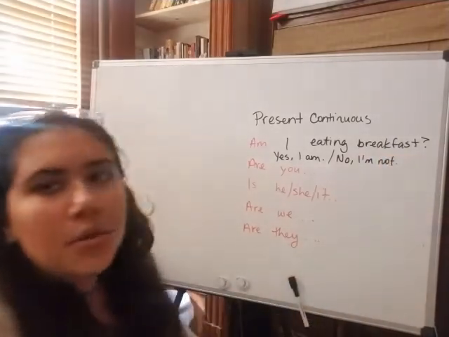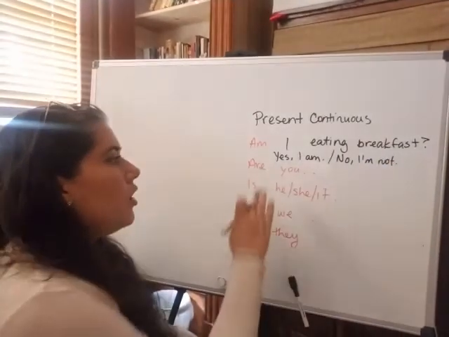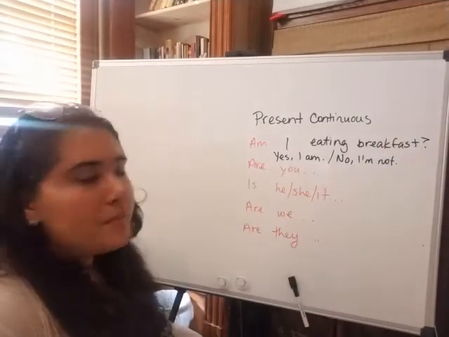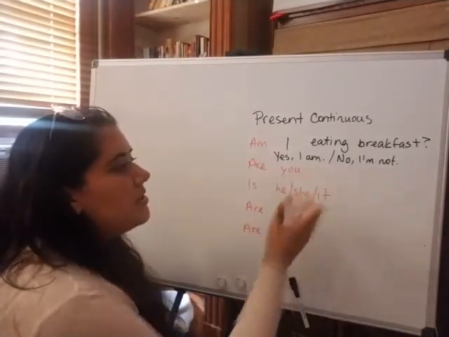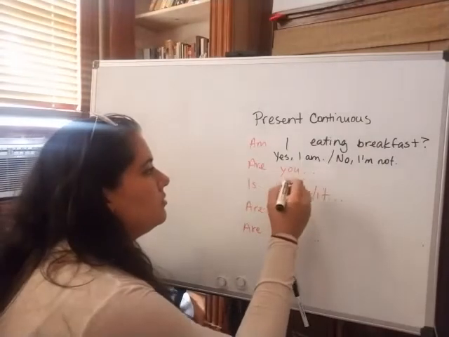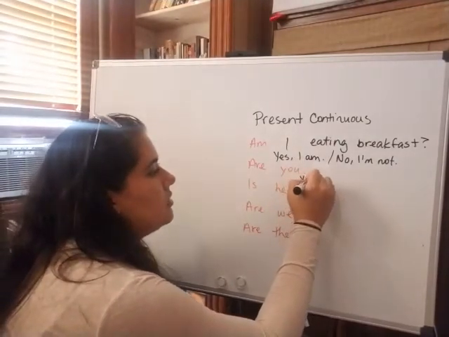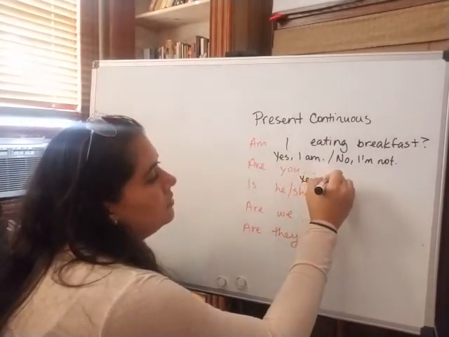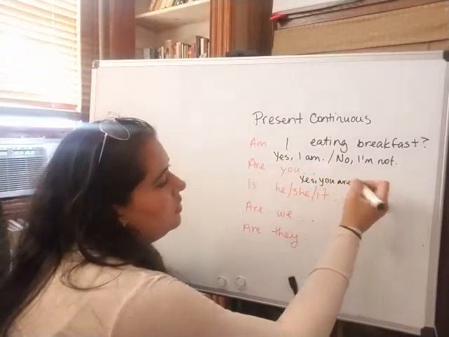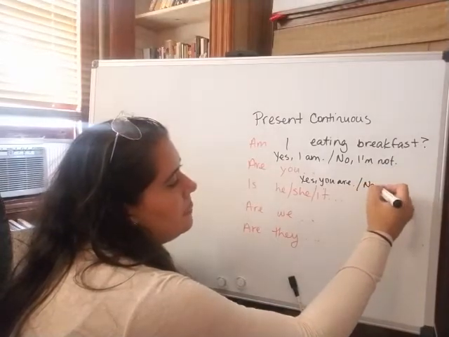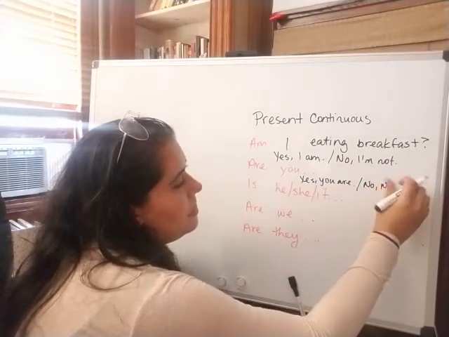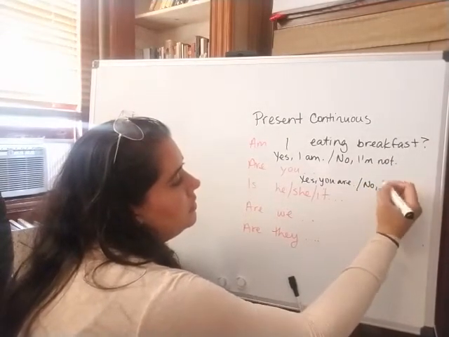So you can say that. Are you eating breakfast? So yes, I am. It would be the same. Or yes, you are. No, you aren't.